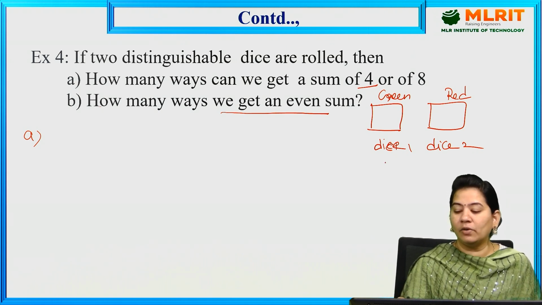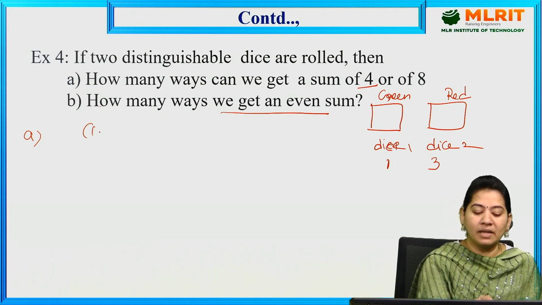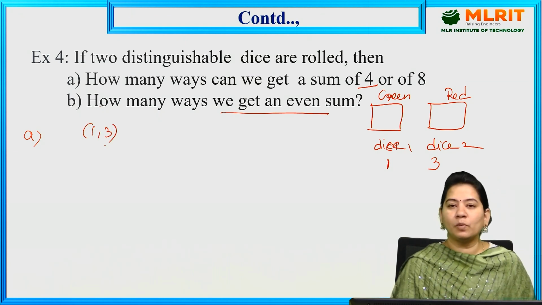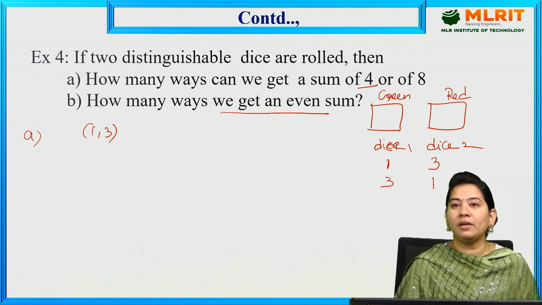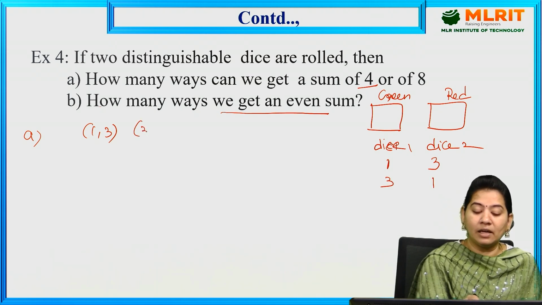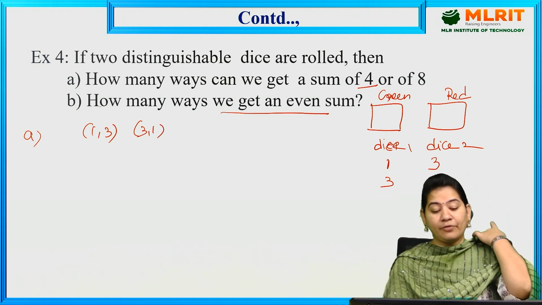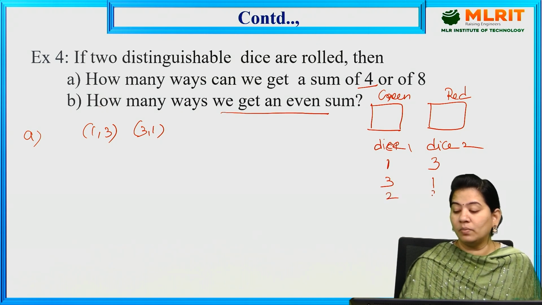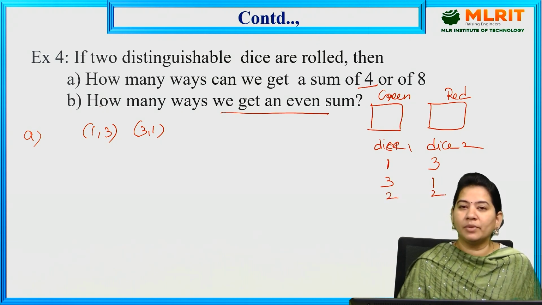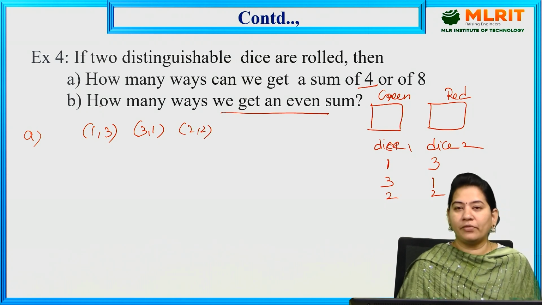If I go for 1, obviously the second one has to be 3. So 1 comma 3 can be a sum of 4. And if the first one is 3, the second one can be 1, so I can take 3 comma 1 also. In the same way, let us suppose 2 comma 2. We'll have 2 comma 2 only one time.